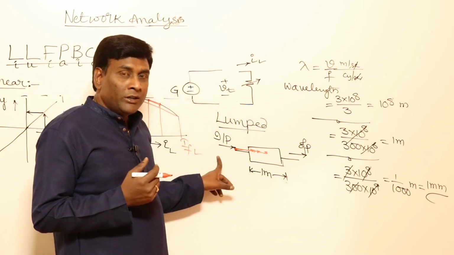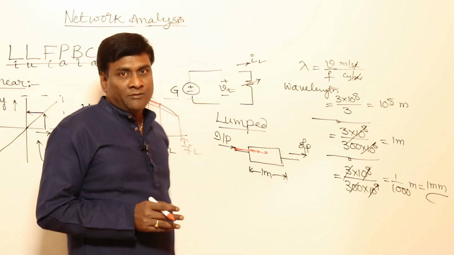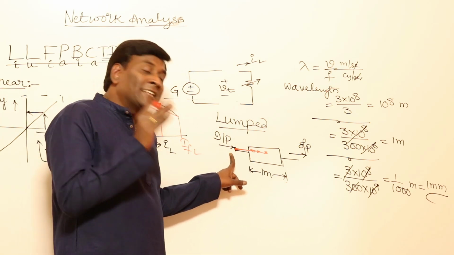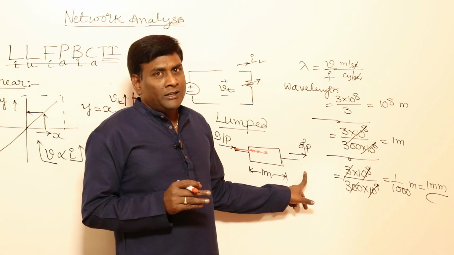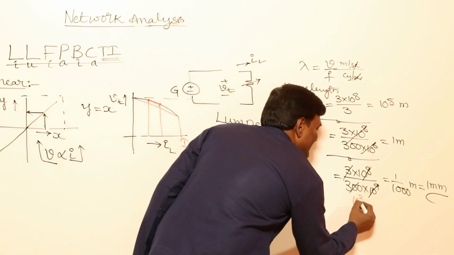In order to travel 1 meter, 10 to the power of 3 cycles are required. So if I hit with some signal here, after 10 to the power of 3 cycles, the output will come.